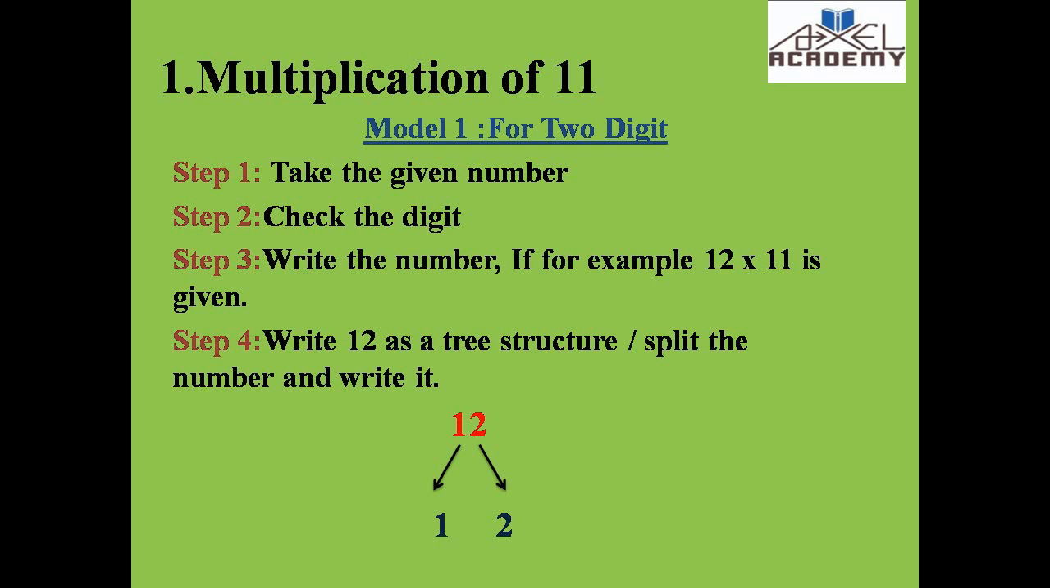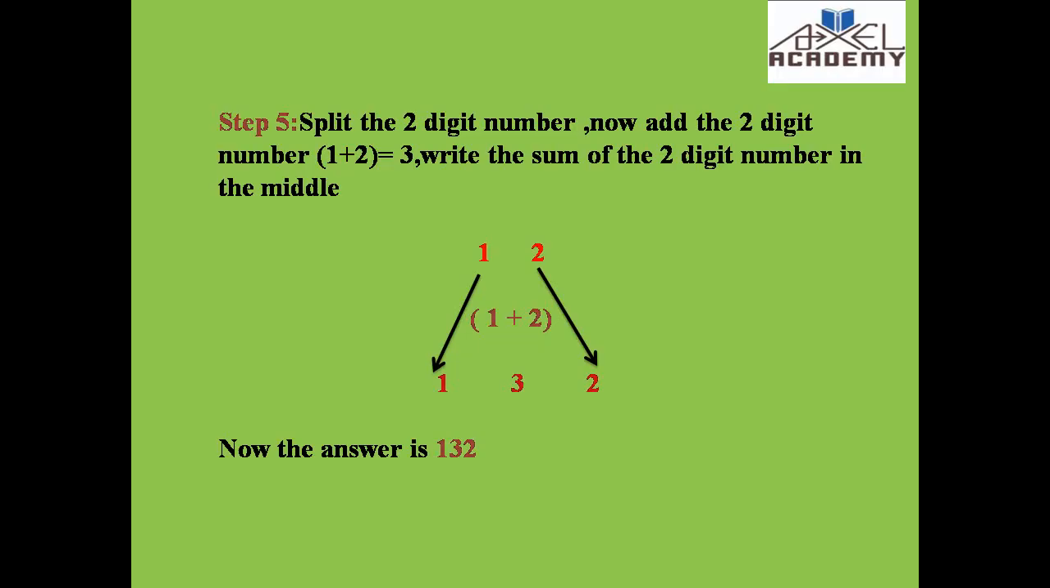First step, take the given number. Next step, check the digits. I'm checking that it is a 2-digit number. Third step, write the number. For example, 12 into 11 is the given number, so in the fourth step I'm making a tree structure: I separate 12 and write it. The fifth step is to split the 2-digit number. So I have split it as a tree method, you can see.